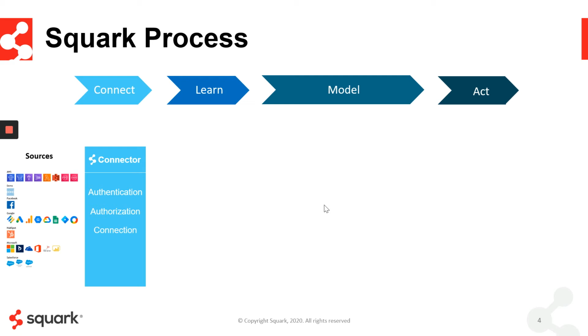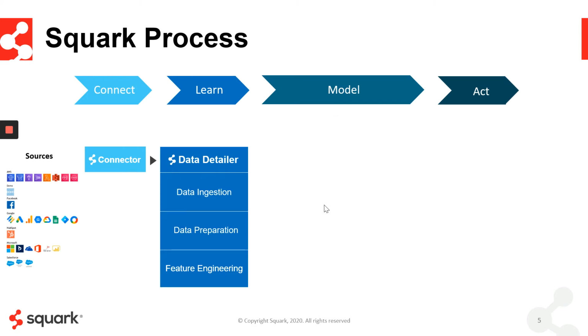Here are some examples of sources that Squark can support. Once we connect to these sources, we authenticate using whatever authentication protocol is necessary. We then authorize access to the data within that source, and we connect to it, which allows us to bring the data to Squark through a data detailing and ingestion process. We do data preparation in Squark. However, the data preparation we do is specific to fitting your data to the different algorithms that underlie our system.